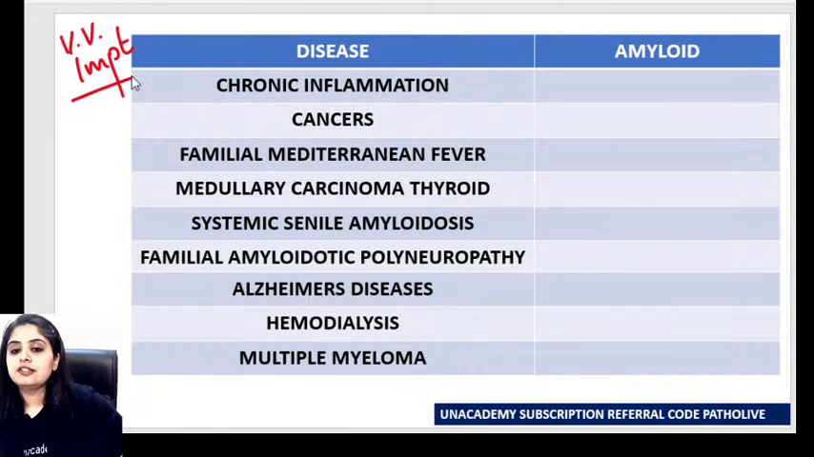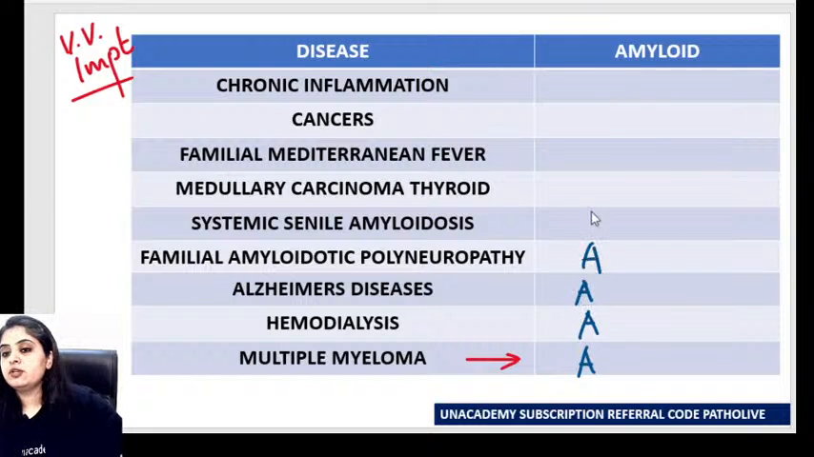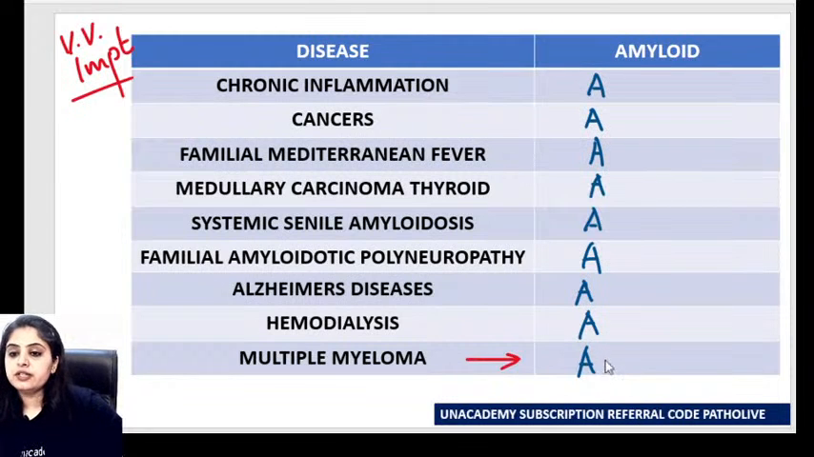Quickly, we'll do it. First of all, let's begin with the easiest one, multiple myeloma. What is the type of amyloid that we have for multiple myeloma? So A everywhere I'll be writing for amyloid. A alphabet over here everywhere will be for amyloid. All the others you are supposed to tell me. Okay, so over here, perfect. For multiple myeloma, we have AL. What does L stand for?